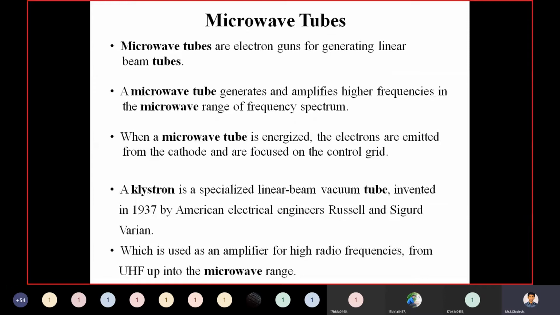So a klystron is a specialized linear beam vacuum tube invented in 1937 by the American electrical engineers Russell and Sigurd Varian, used as an amplifier for high radio frequencies from ultra high frequency up to the microwave range. You need to remember that microwaves are a form of electromagnetic radiation with wavelengths.